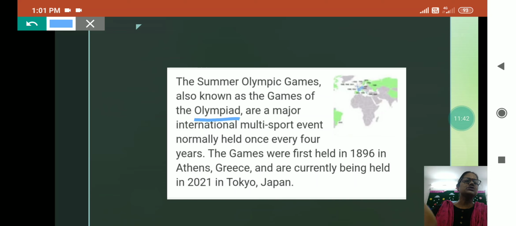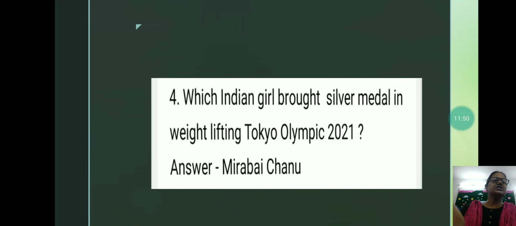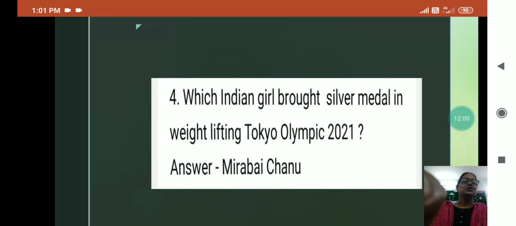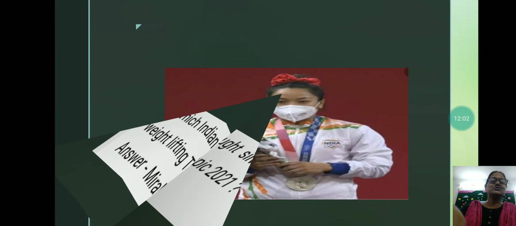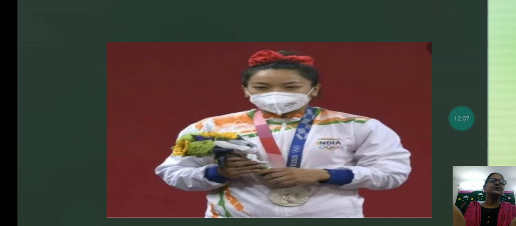The Games were first held in 1896 in Athens, Greece. Which Indian girl won the silver medal in weightlifting at the Tokyo Olympics? The answer is Mirabai Chanu. My dear, this was the first medal this time for India. And this is the picture of Mirabai Chanu.